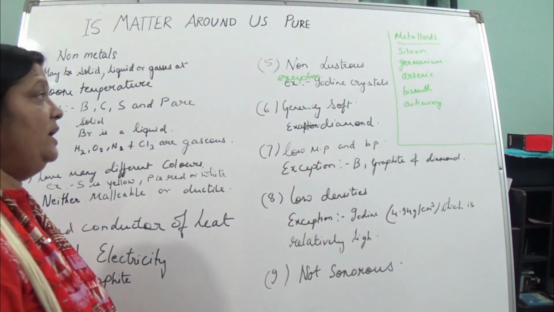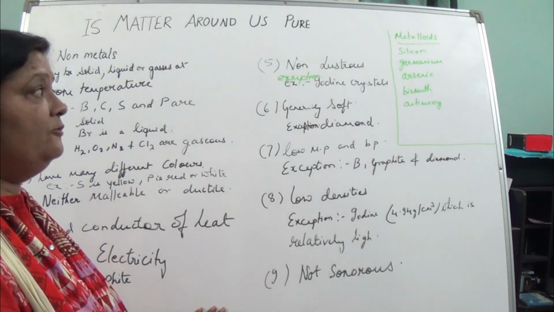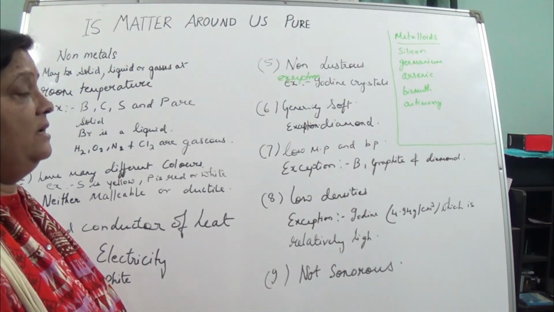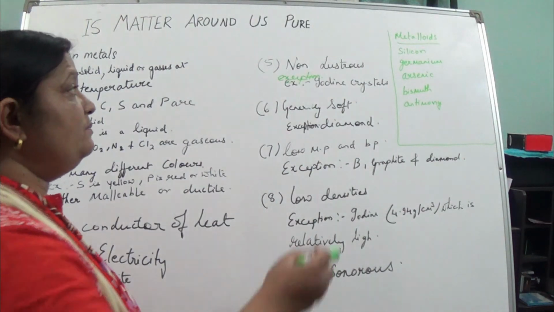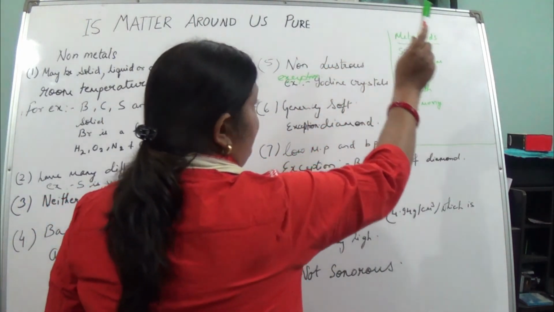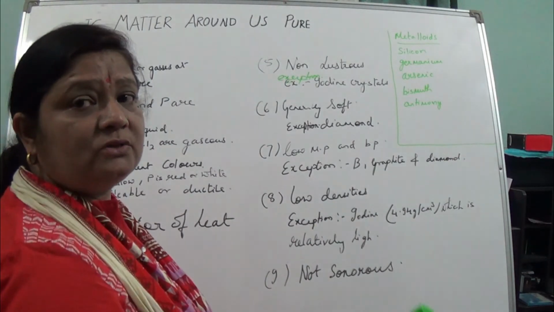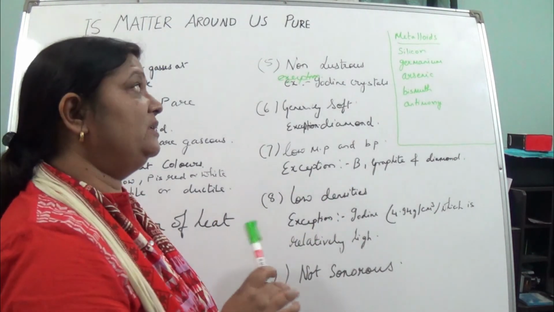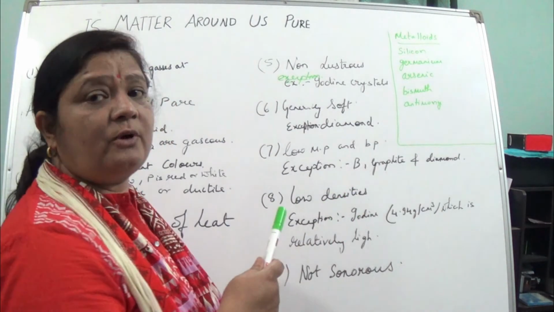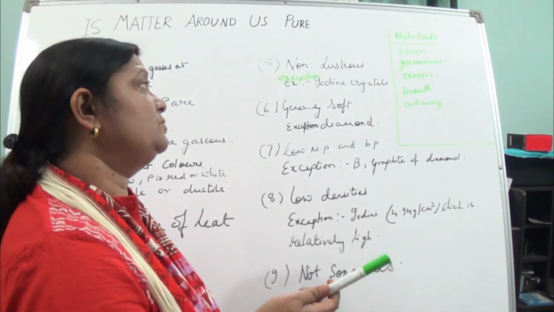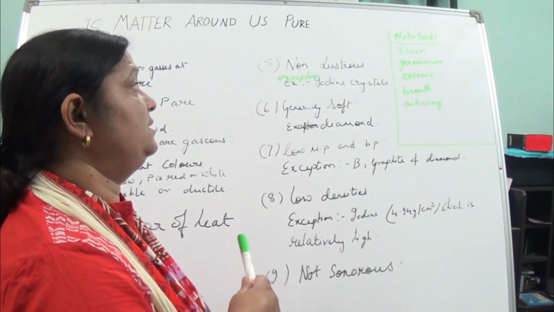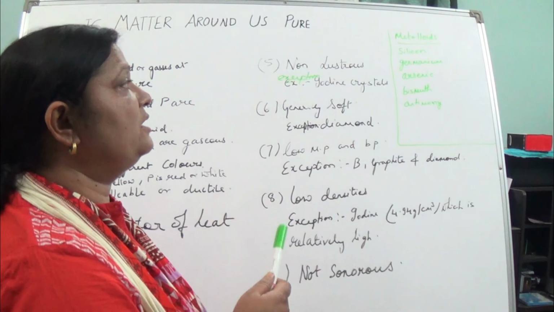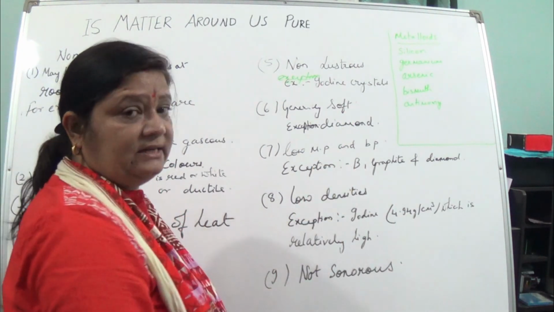Properties of metals we have studied. But the third form in which the elements exist is the metalloids. When we are talking about these metalloids, they have the properties of both, intermediate between what? The metals and the non-metals. It means it shows metal properties also, non-metal properties also. So it has got intermediate properties. Some examples of metalloids are silicon, germanium, arsenic, bismuth and antimony.